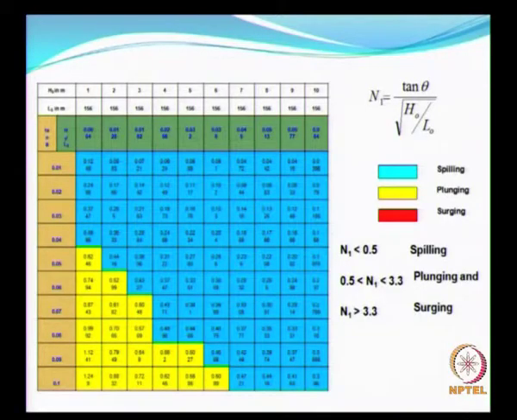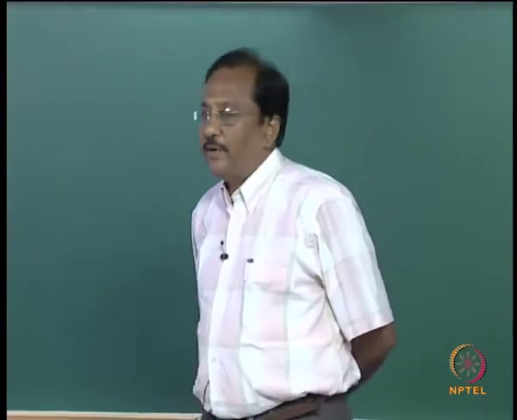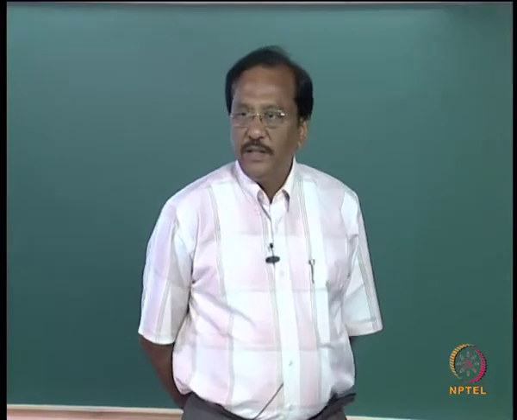So, the plunging breakers, if you see, that is marked in yellow, and this is more or less the transition between the spilling and plunging type of breakers. So, for a given site, if you have the wave characteristics, you can very easily examine what kind of breakers you can anticipate at that particular site. So, here we have varied the deep water wave height from 1 to 10 meters, but you can also have deep water wave heights less than 1 meter.